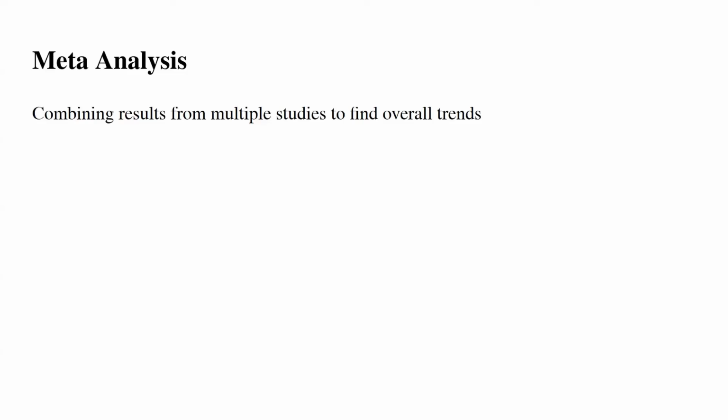Case study is a super detailed examination of an individual or a group. Meta-analysis is combining results from multiple studies to find overall trends. Naturalistic observation is that the subjects are unaware that they are being experimented on. Survey is questioning people to gather information, but survey is not as detailed as case studies.